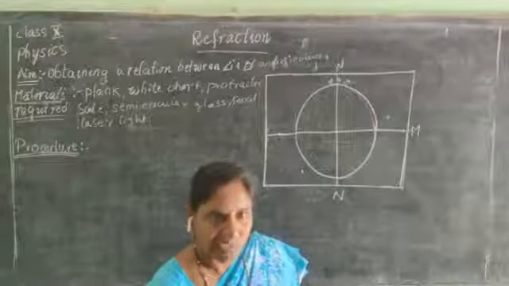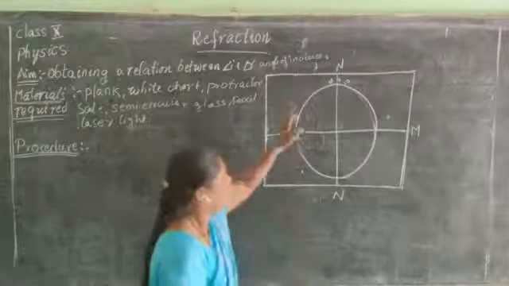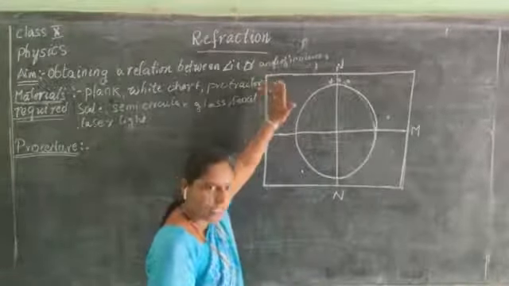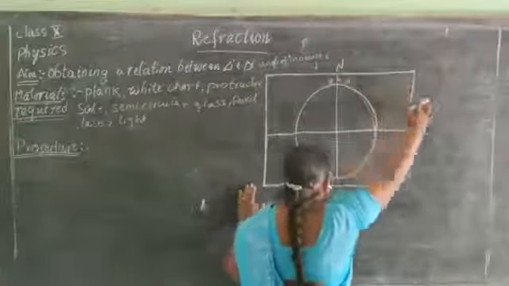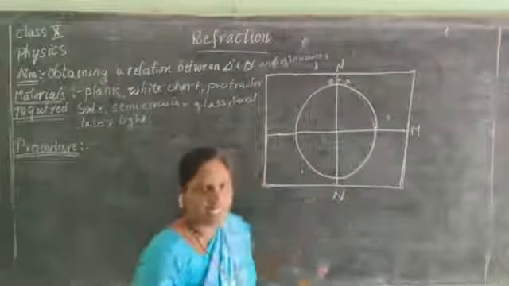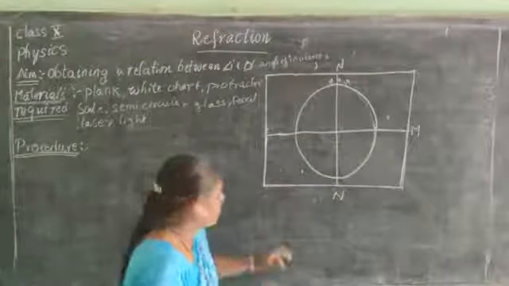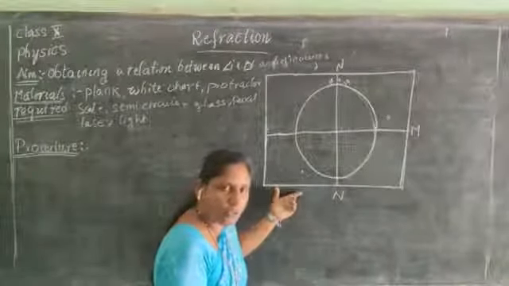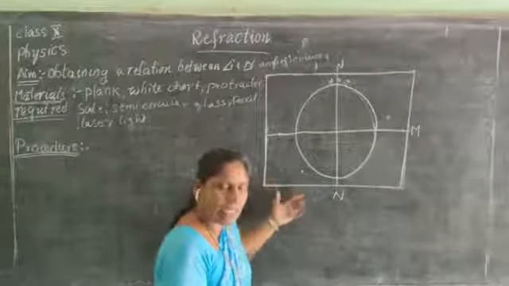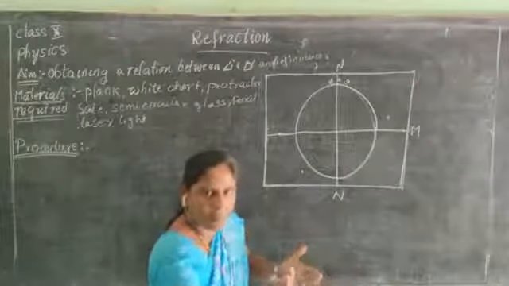So what did I tell you, what is the first point? You are supposed to take a wooden plank and place a white chart on that. Fix the white chart on that. So children, what is the first point you are going to do? Take a wooden plank and place a white paper on it.